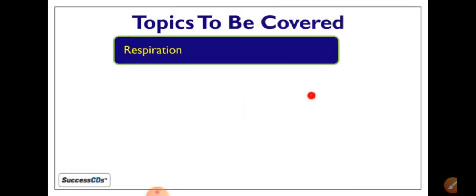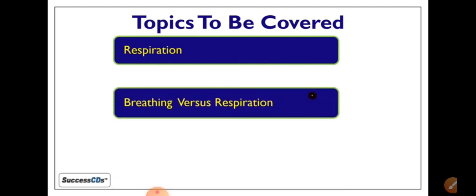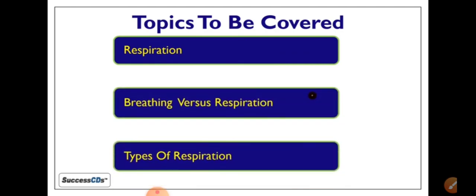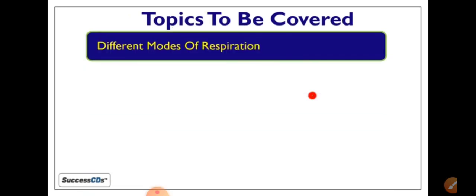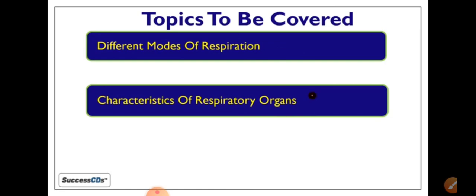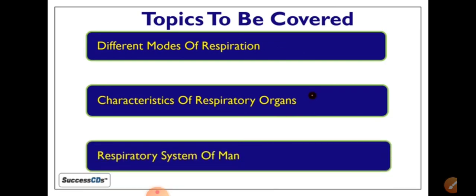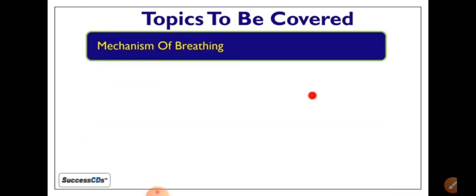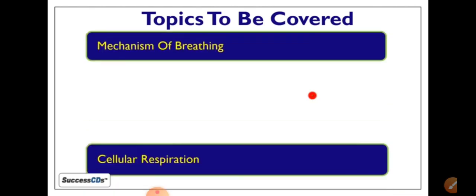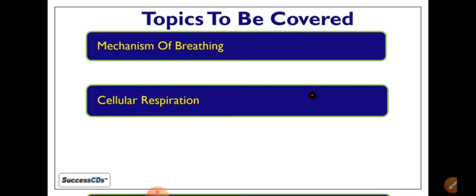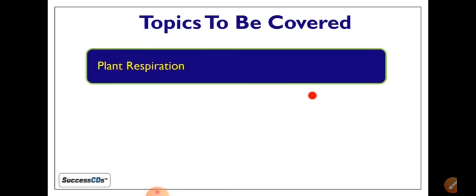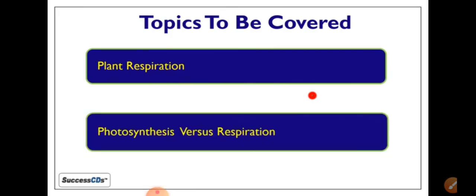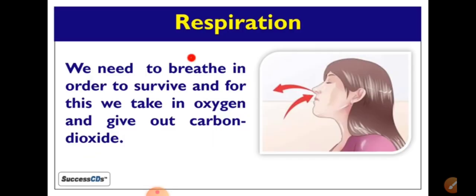Now, under this topic we are going to cover respiration, breathing versus respiration, types of respiration, different modes of respiration, characteristics of respiratory organs, the respiratory system of humans, and the mechanism of breathing. The most important are the mechanism of breathing, cellular respiration, and respiratory disorders. And in the last, we are going to see respiration in plants and photosynthesis.